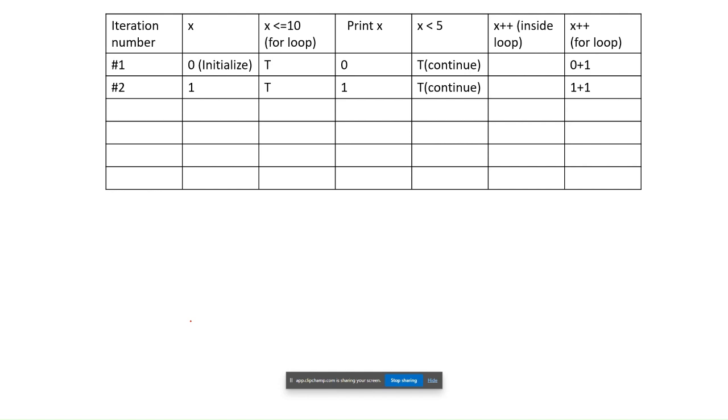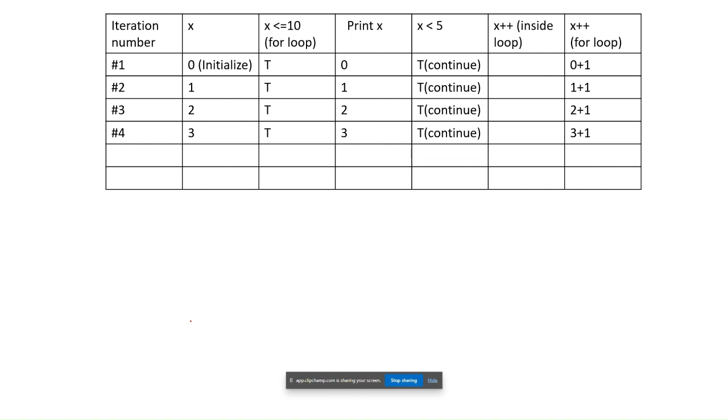Next it will update 1 plus 1. So for the next iteration it is 2. Again 2 is less than 10 and it prints 2, and then checks 2 is less than 5, true. Then updates the for loop, x plus plus, 2 plus 1. Next iteration the value of x is 3.